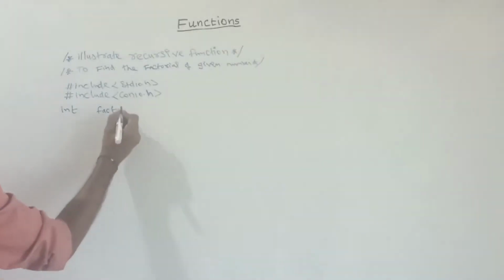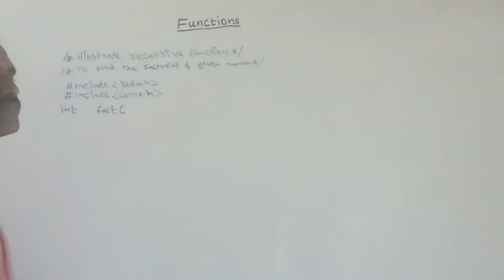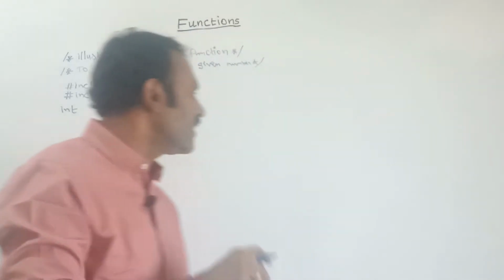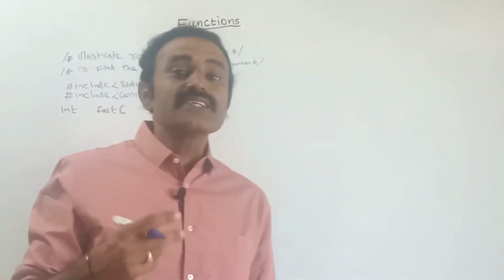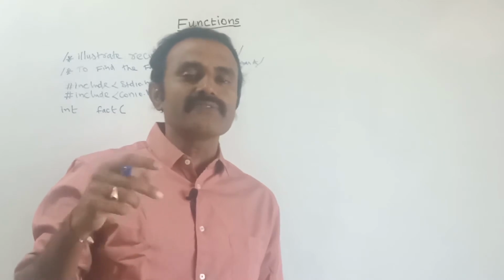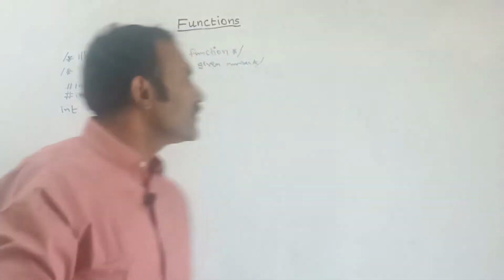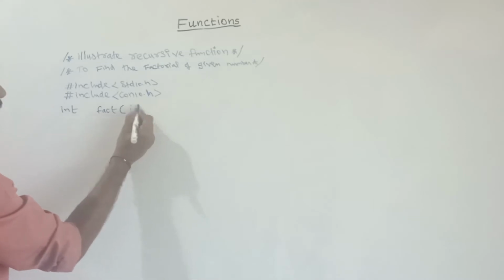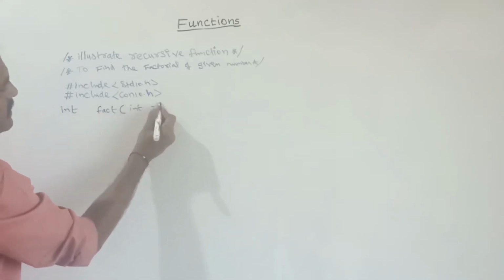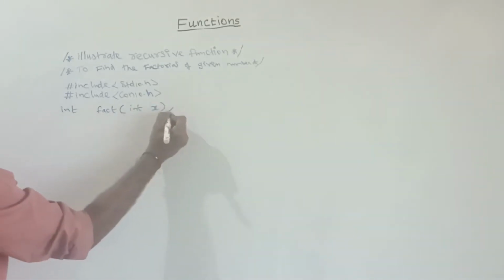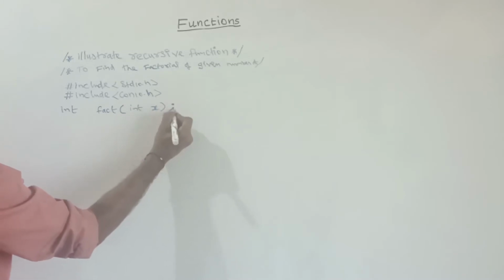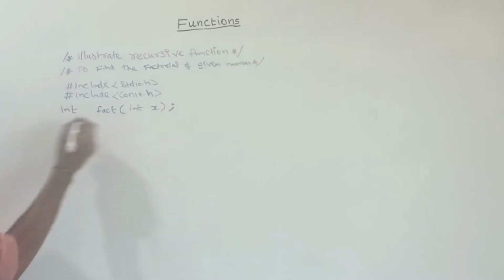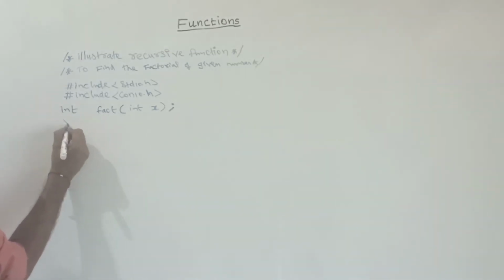Inside the function I am going to pass a single parameter, that is, the number for which we are going to find the factorial. So here int, let us assume it as x. This is the function declaration. In the function declaration part we should put the semicolon. Next, the main part.